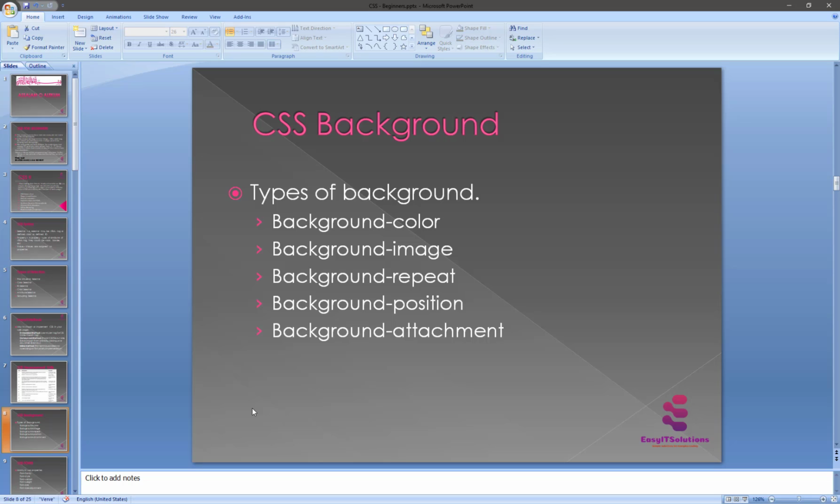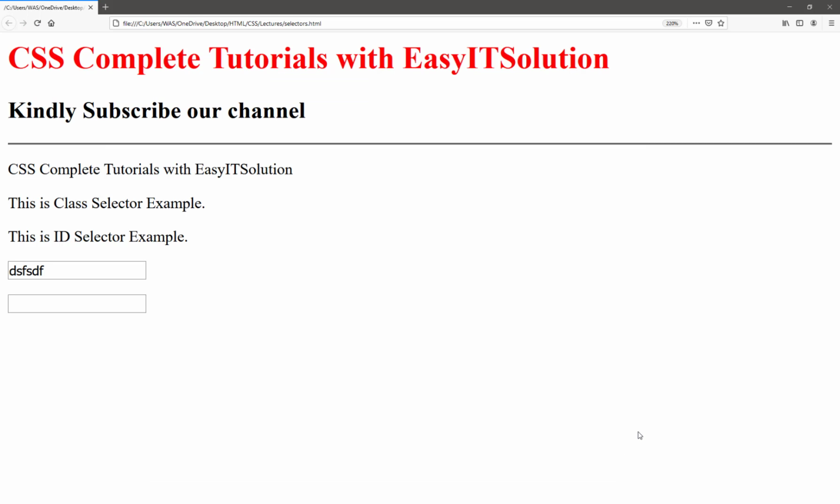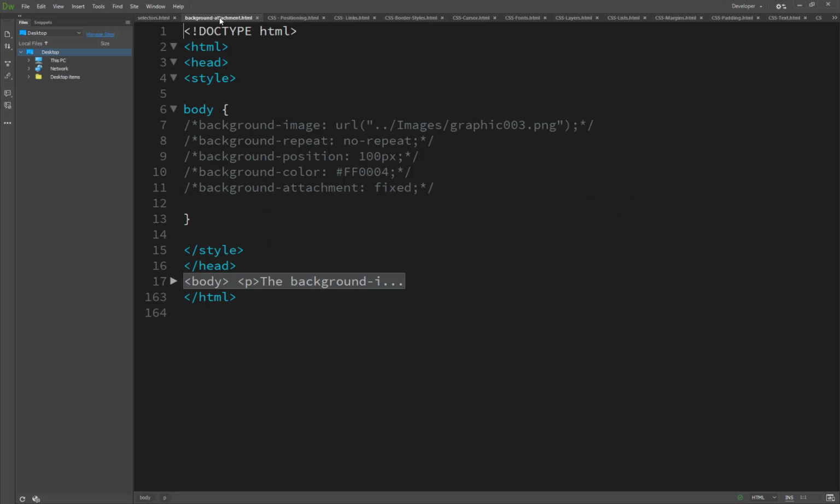And the last one is the property used to control the scrolling of an image in your background. So, attachment is... and we see the results. The background property is used to shorten and specify the number of backgrounds here. So we already set the example here, and we are using background attachment.